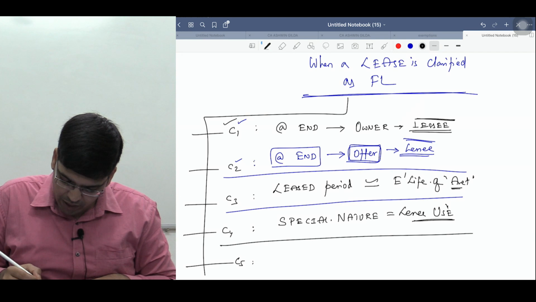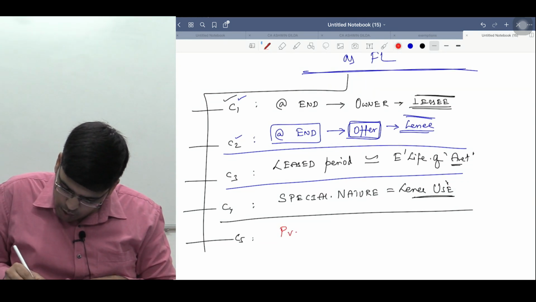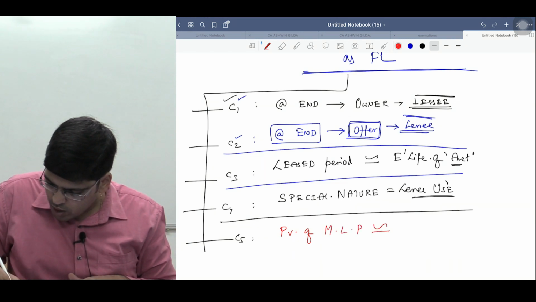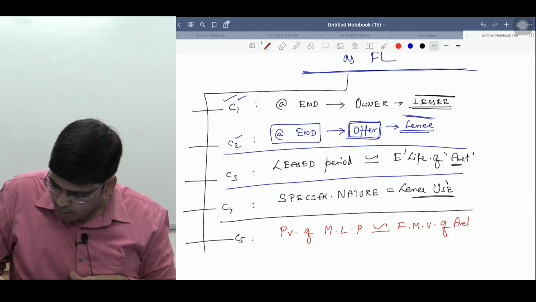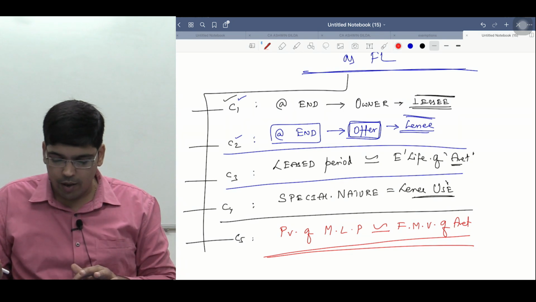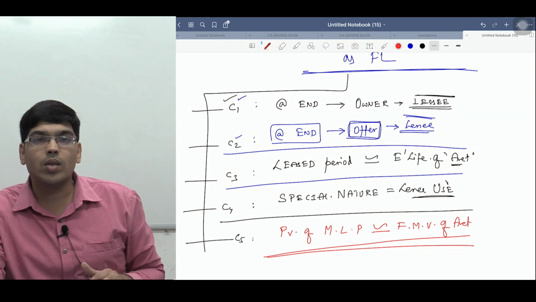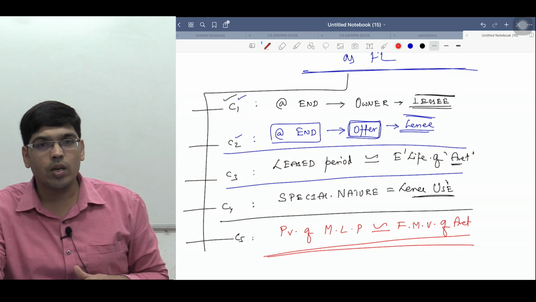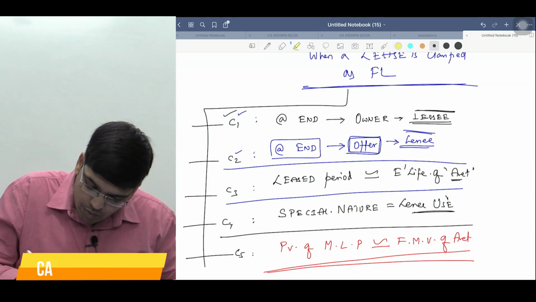Okay, condition number 5. This is what they will ask in your exam. Condition number 5: the present value of minimum lease payments is almost equal to the fair market value of the asset. You will not understand this condition now. I will explain it to you slowly. Am I clear? If the present value of minimum lease payments is almost equal to what, sir? Fair market value of the asset, then you can classify the lease as finance lease. So one by one, 5 conditions are there. We will see one by one.